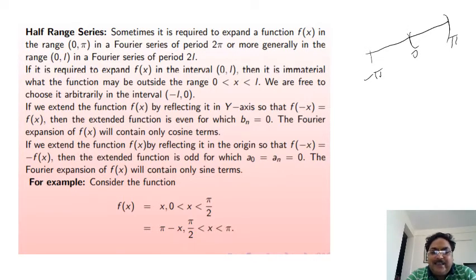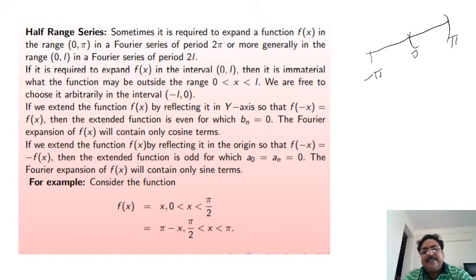If we extend the function f(x) by reflecting it in the y-axis so that f(-x) is equal to f(x), then the extended function is an even function for which bn is equal to 0. The Fourier expansion of f(x) will contain only cosine terms in this case.